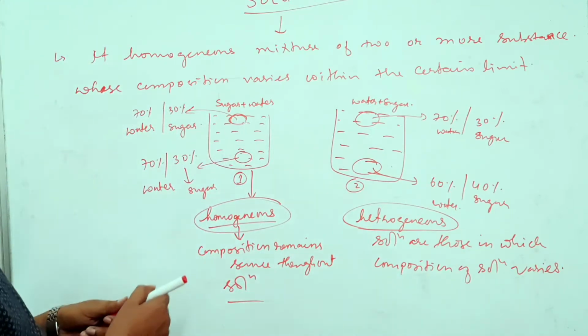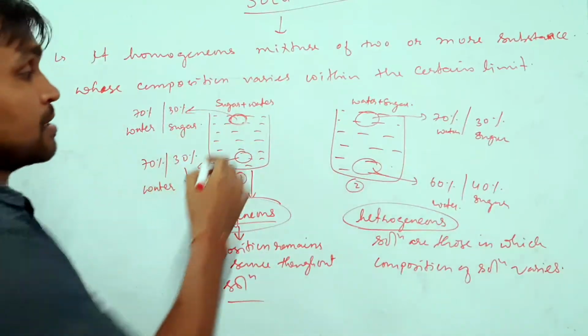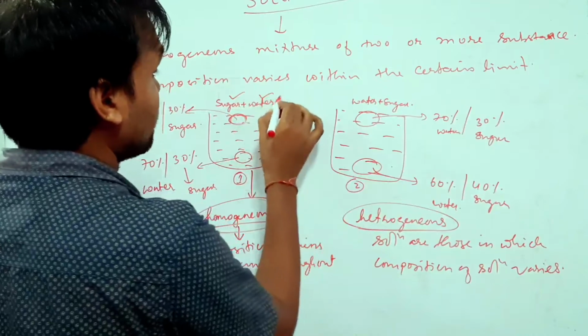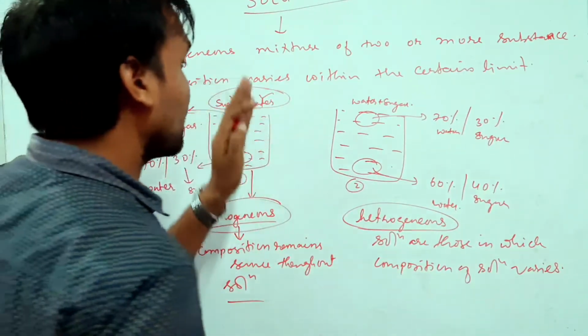Now this solution is made up of which two substances? It is made up of sugar and water. The substances with which the solution is made up of are called components. So the components of this solution are sugar and water.